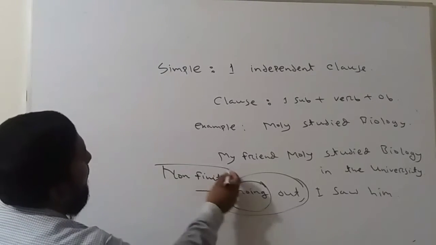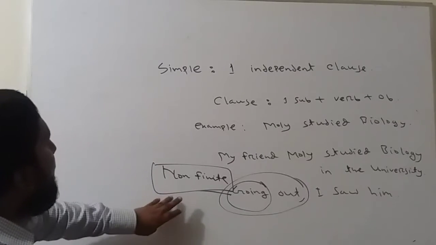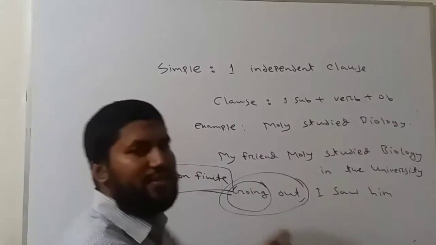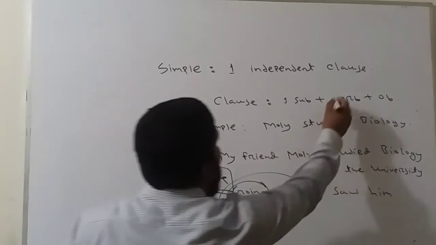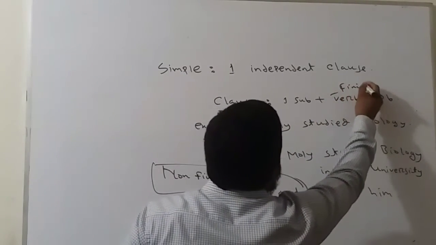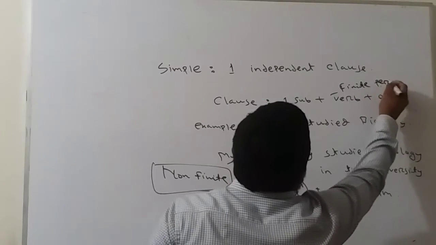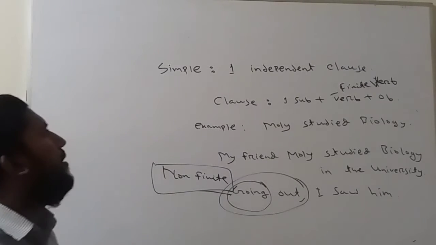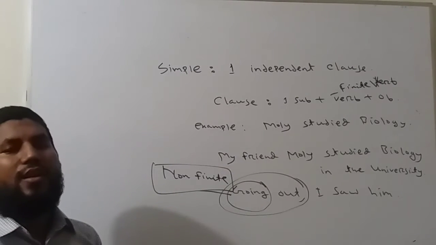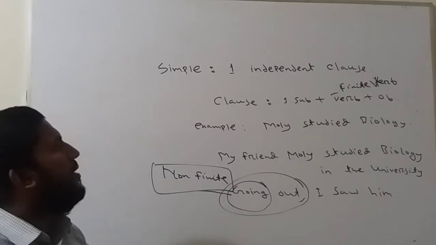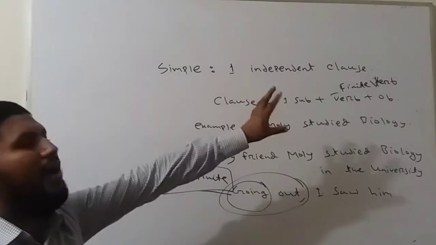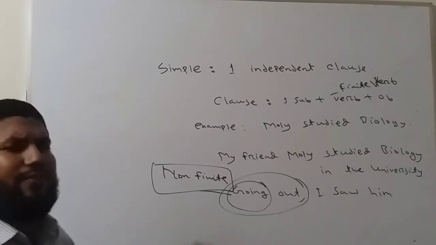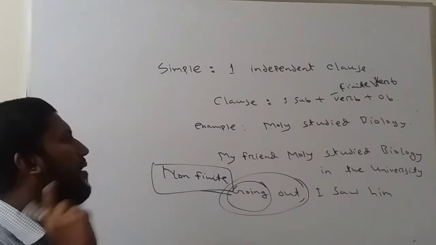So we know that in a simple sentence there is a verb which is a finite verb. So in short, in a simple sentence we find an independent clause, and in an independent clause we have a finite verb. There are several non-finite verbs, but the finite verb is only one.